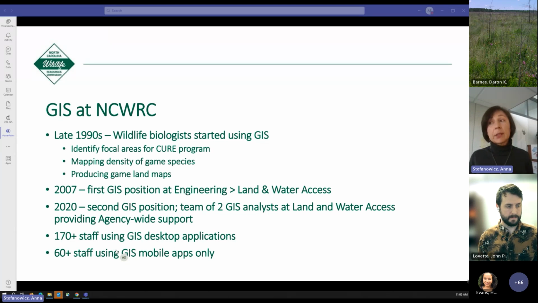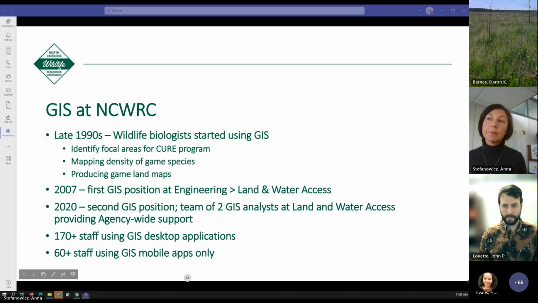Now there is a team of two of us, John and I, providing wildlife agency-wide support in GIS applications and solutions. Currently, we have over 170 staff using GIS desktop applications and 60 plus staff using only mobile application solutions.